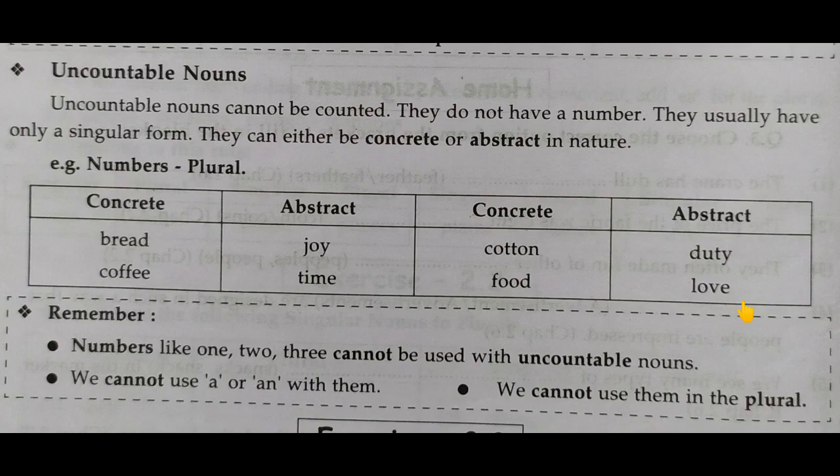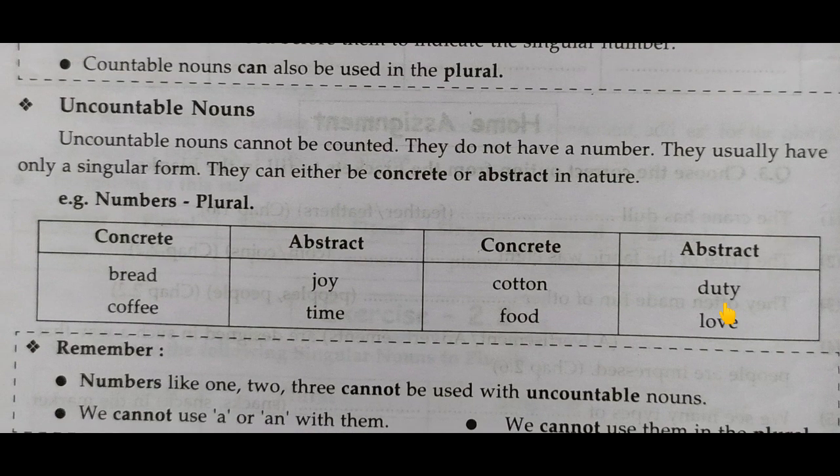Food, duty, love, we cannot count that as 1 food, 2 foods, 3 foods, 4 foods. No, only food is there. We cannot count that. Love, we cannot say give me 1 love, 2 love, 3 love. Simply we cannot count that. They are countless, uncountable.